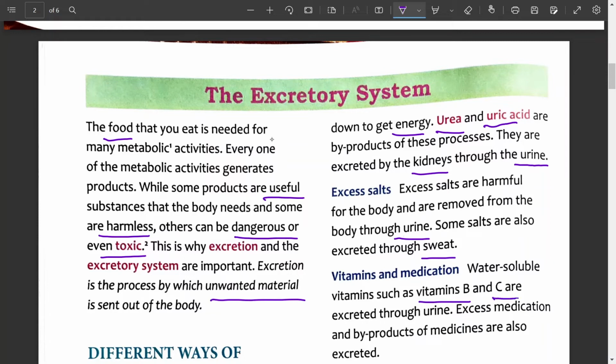And vitamin C. Always write vitamin B complex and vitamin C instead of writing vitamins B and C. These are excreted through urine. If we take in more vitamin B complex and vitamin C, these are not stored in the body, rather they are excreted through urine because they are water soluble. Excess medication and byproducts of medicines are also excreted. That which is not useful to our body is excreted.